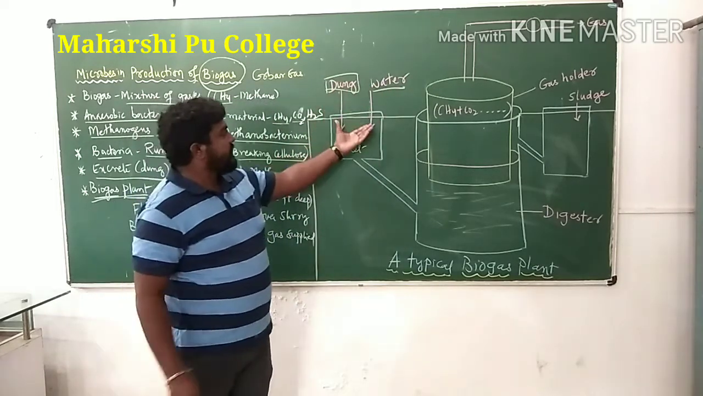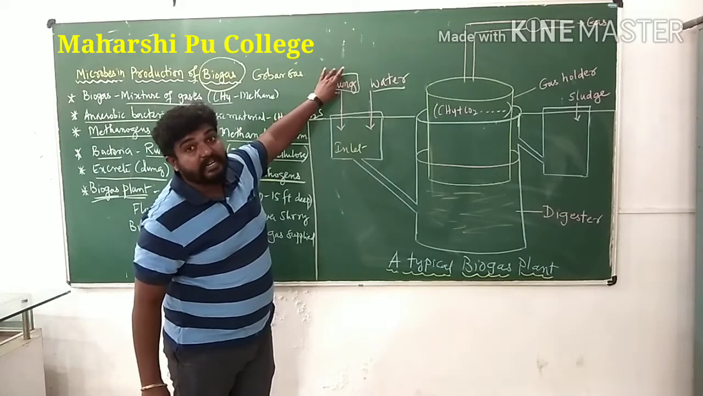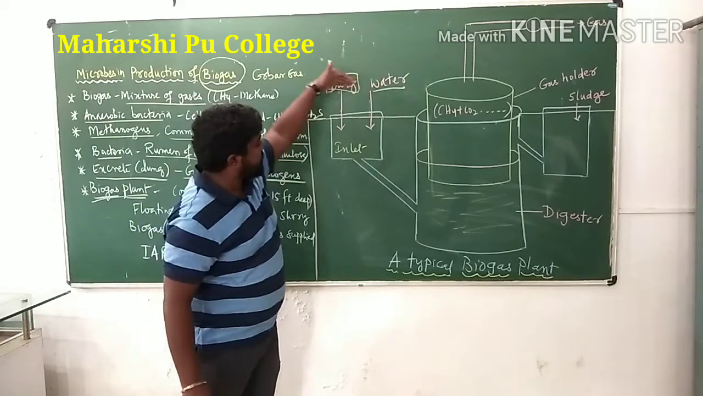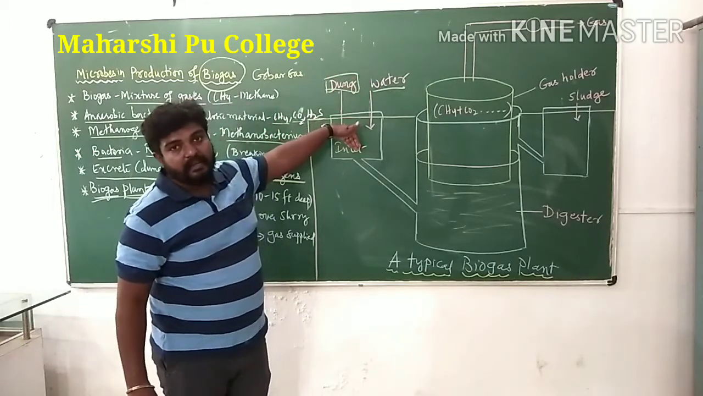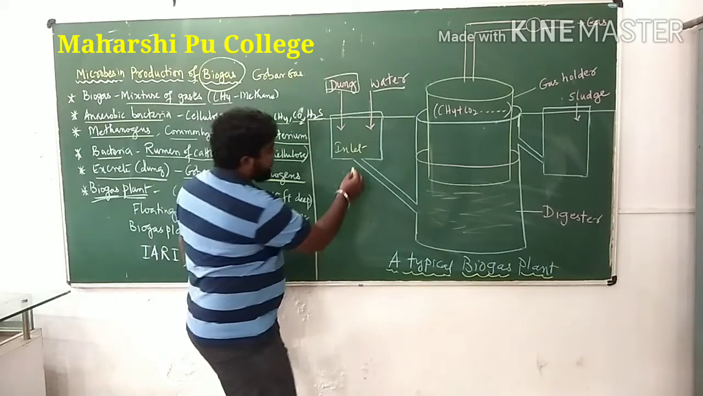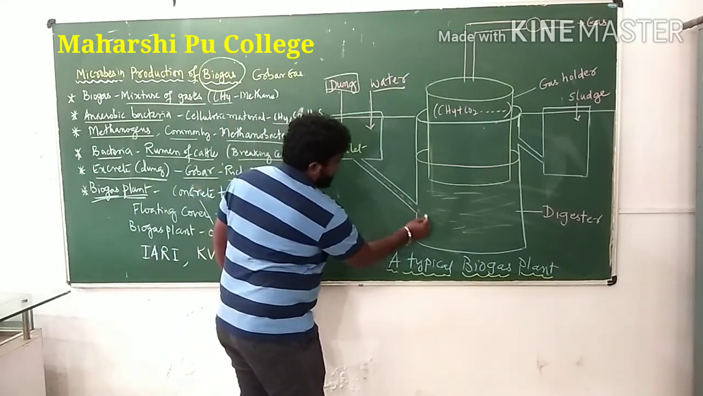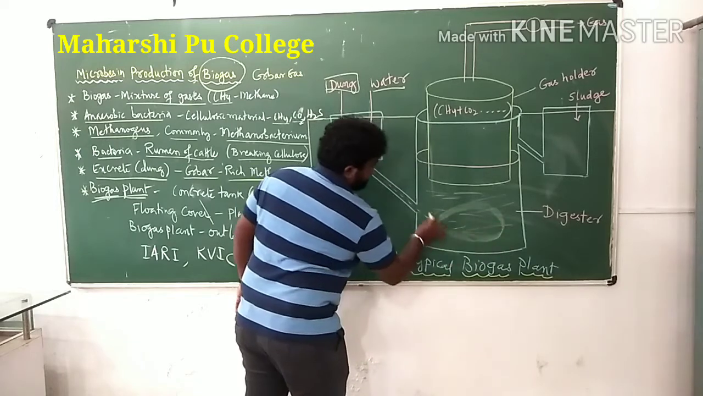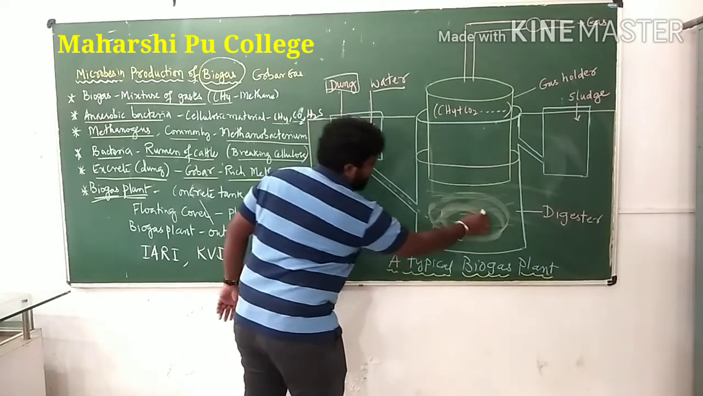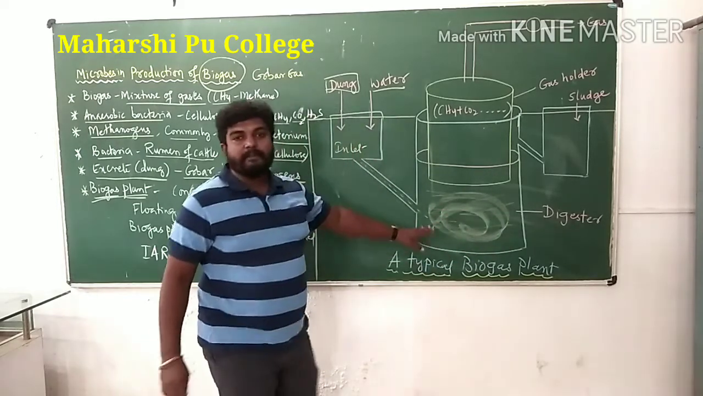Correct. So this is an inlet. That is the excreta of cattle. Cattle dung and water they want to add into the inlet. Correct. So from the inlet it is going to reach the digester. What do we call this? There is a digester where the dung powder and water will be present.